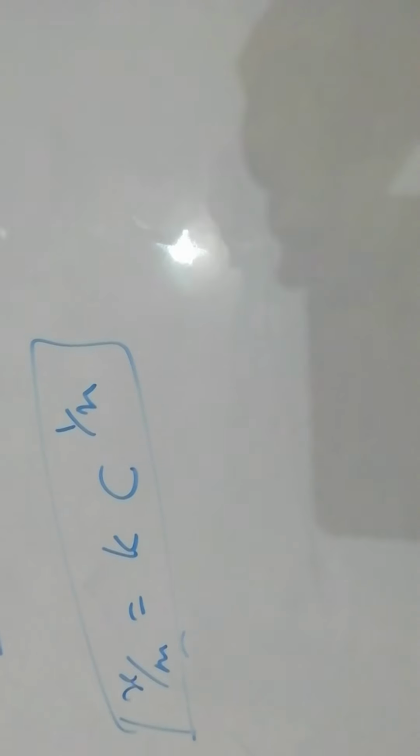Freundlich gives one more relation, x by m is equal to k into c power 1 by n. This is the Freundlich adsorption equation for solution. It gives an approximate behavior of adsorption. The only difference is that instead of pressure we introduce a term called equilibrium concentration. The equilibrium concentration tells about the concentration of the solution, of the solid and liquid.